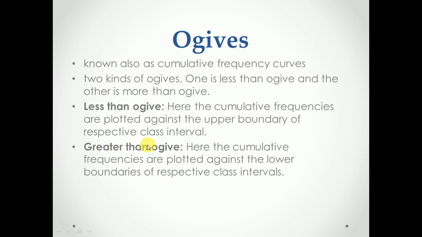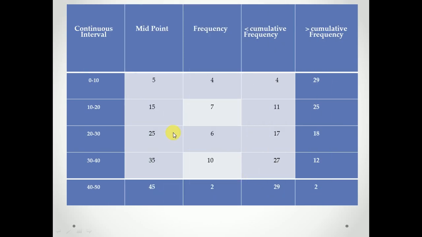Similarly, for the greater than Ogive curve, the cumulative frequencies are plotted against the lower boundaries of the respective class interval. So while plotting the more than or greater than Ogive curve, you have to plot against the lower boundary or lower limit, the minimum value of the class interval. That is 0, 10, 20, 30. We'll look at this by an example.